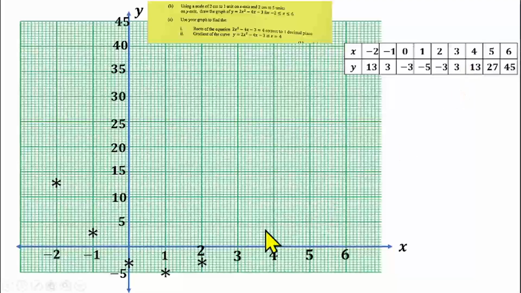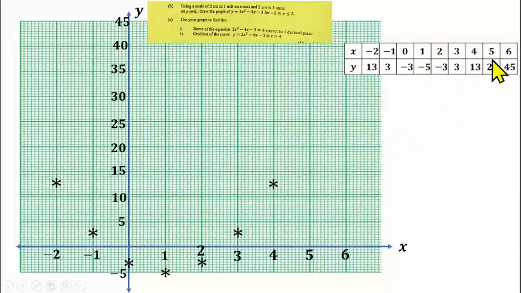When s was 3, which is here, y was positive 3. So positive 3 on the y-axis, that will be the 6th line. Also, I should be having another asterisk here. Then when s was 4, y was 13. So s is 4 here, y is 13 here. So this is 10. Then from 10 upward, 6 more lines gives us 13. So I should be having an asterisk here also.